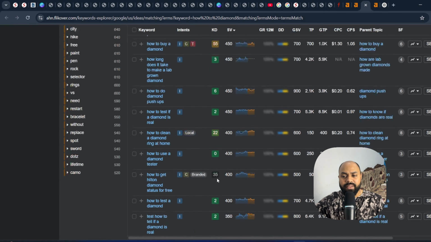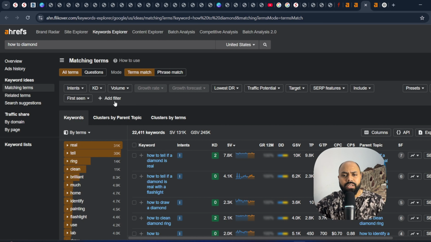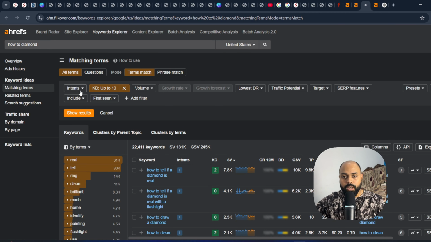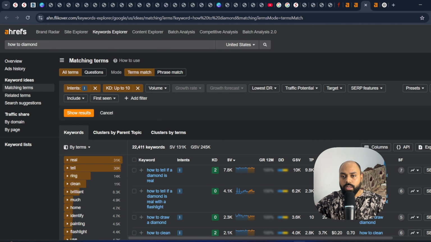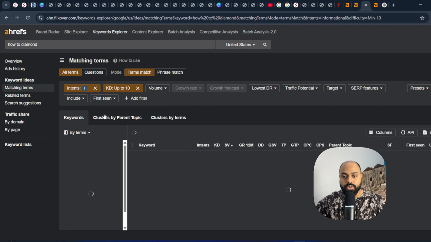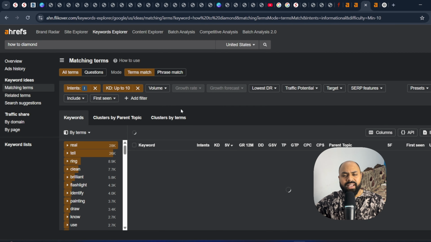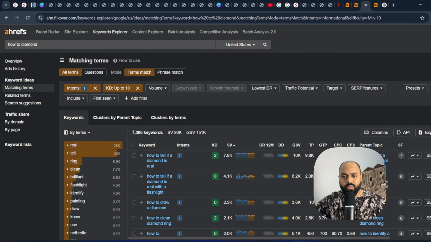Basically they have low difficulty. Again, we can apply a lot of filters here. For example, we want only keywords that have a difficulty of 10, and intent can be informational. Basically we want to bring traffic to our website initially. So I'll apply that, and after that, we have to click on show results. Earlier we had around 22,000, and now we are getting around 1,300 results.